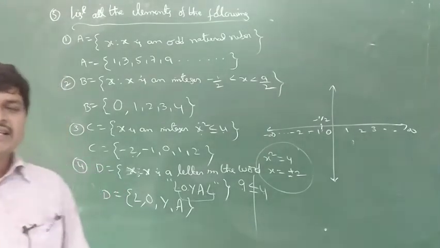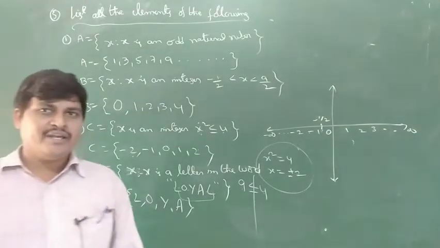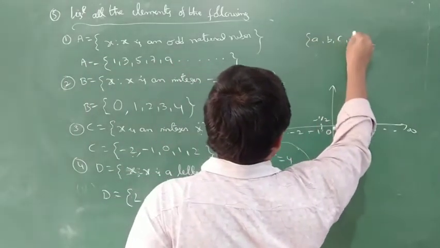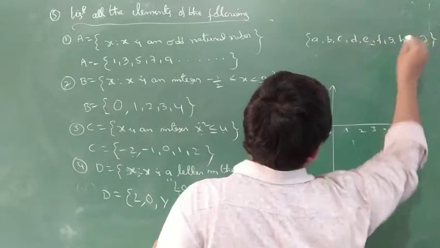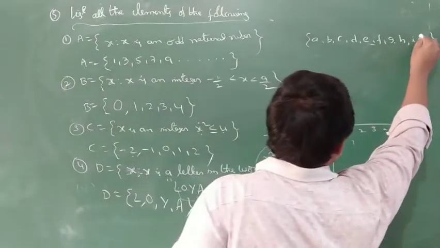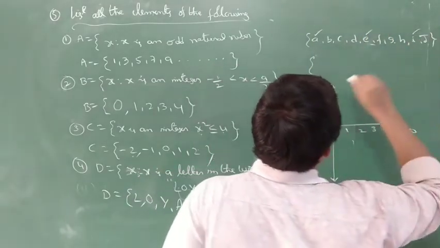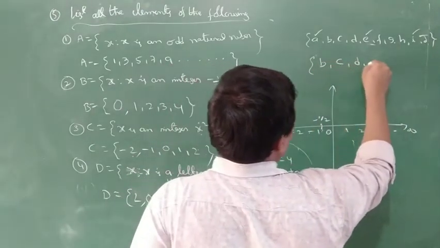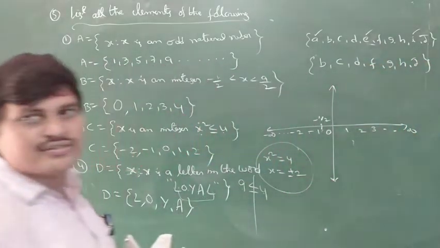Before K: A, B, C, D, E, F, G, H, I, J. Preceding K means before K, up to J. Which of these are consonants? A, E, I, O, U are vowels. The remaining are consonants: B, C, D, F, G, H, J. These are consonants. Okay.